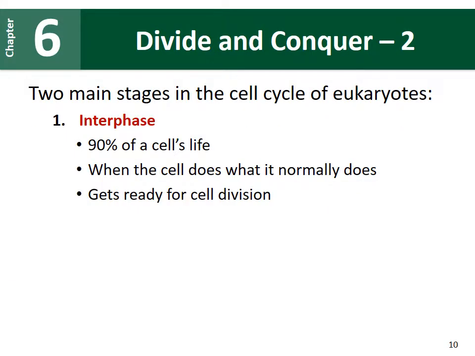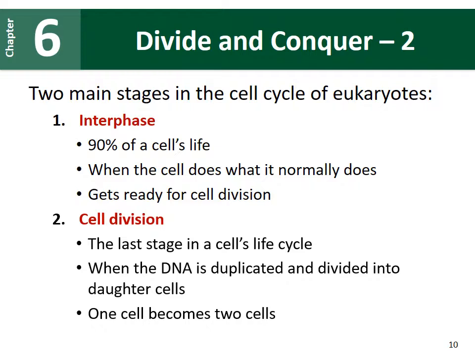Once the cell goes through interphase and it has decided to go through cell division, it replicates all of its DNA, it makes sure that there's enough nutrients available, the cell will enter into the next stage, which is cell division. This is the last stage in a cell's life cycle, and this is when that DNA that was duplicated during interphase, specifically the S phase, is divided into daughter cells. The first type of cell division we're going to look at is mitosis, so that one cell is going to divide into two cells.